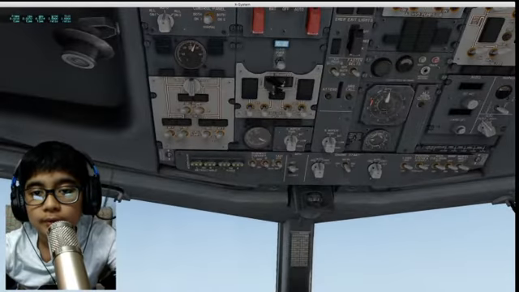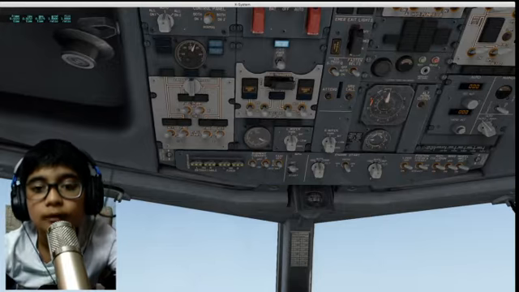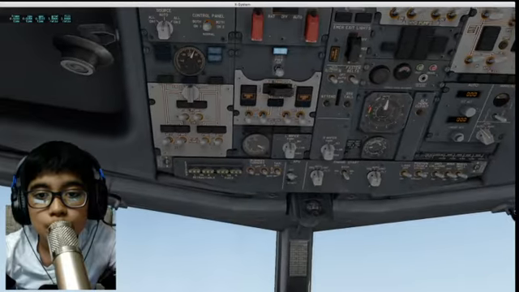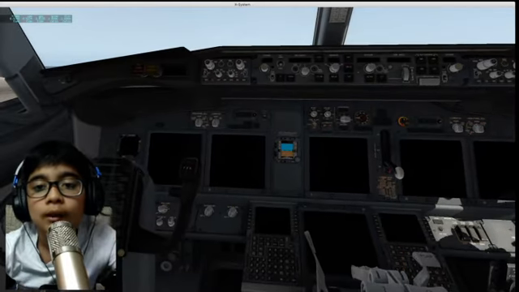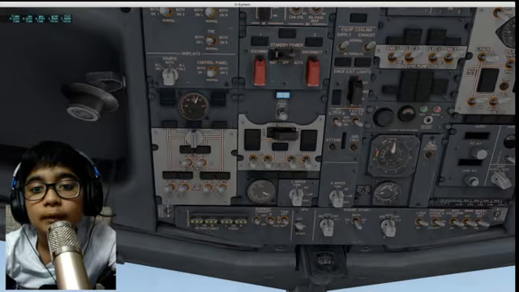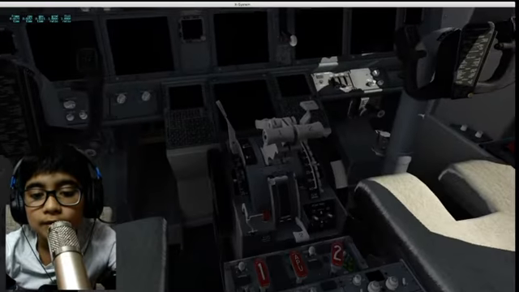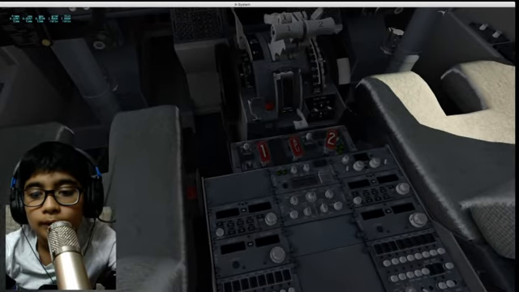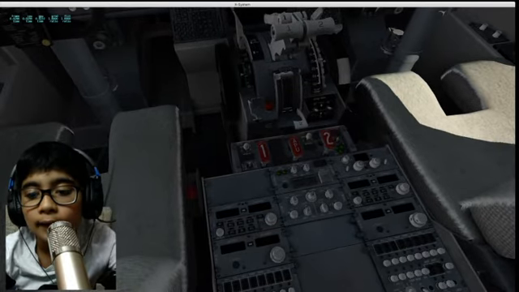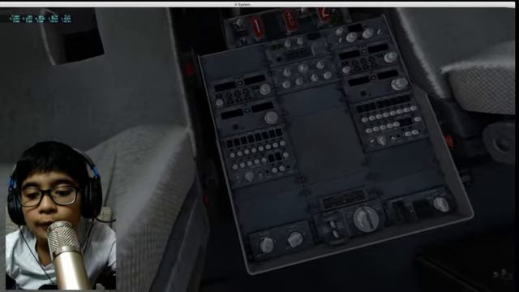Now if you turn bus transfer on, everything will turn on. So let's go with everything to off. And standby power off. Everything's gone. Release the parking brake.